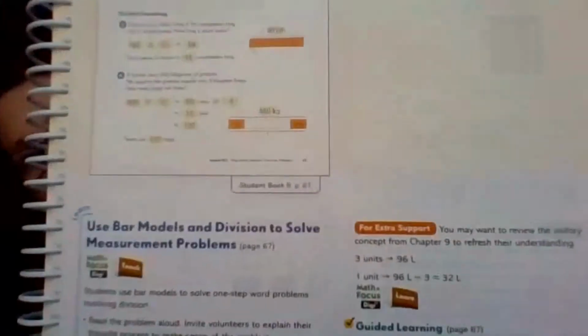Okay, number 5. Okay, number 6. A grocer buys 850 kilograms of granola. He packs the granola equally into 5-kilogram bags. How many bags are there? Okay, 850 kilograms of granola, and he packs them equally into 5-kilogram bags. How many bags are there? Remember, you're dividing. Go ahead and pause me while you work it out. And there you go.